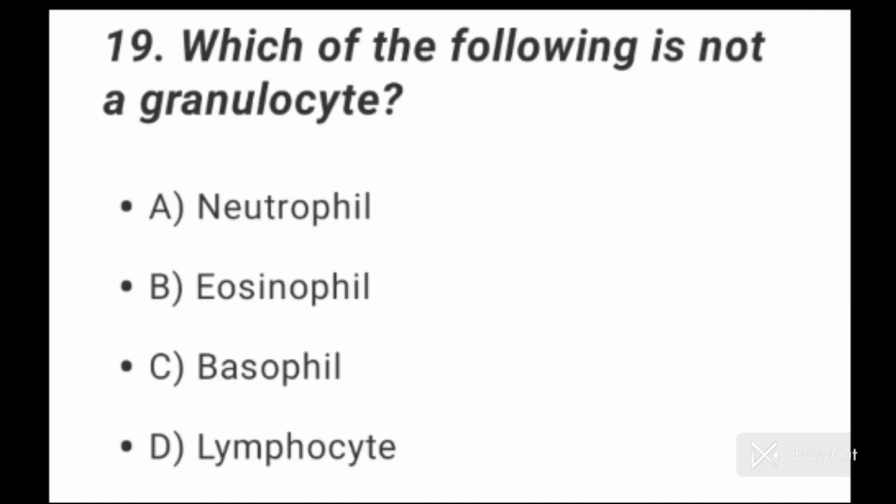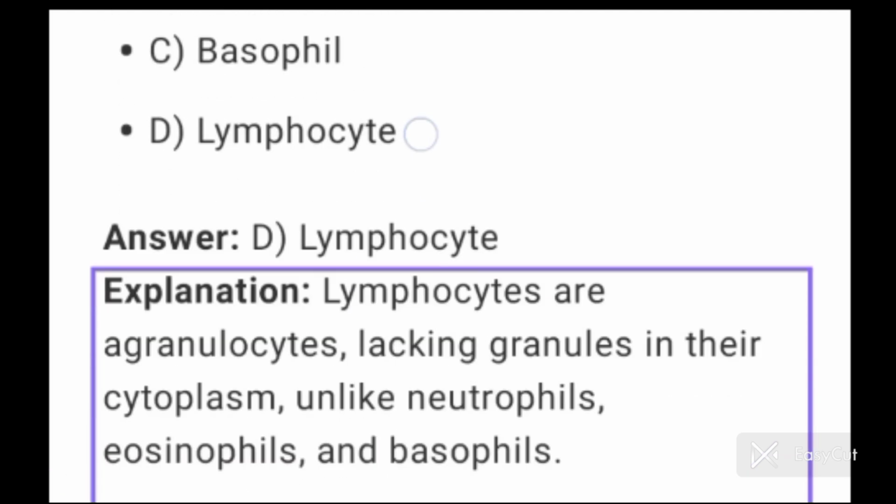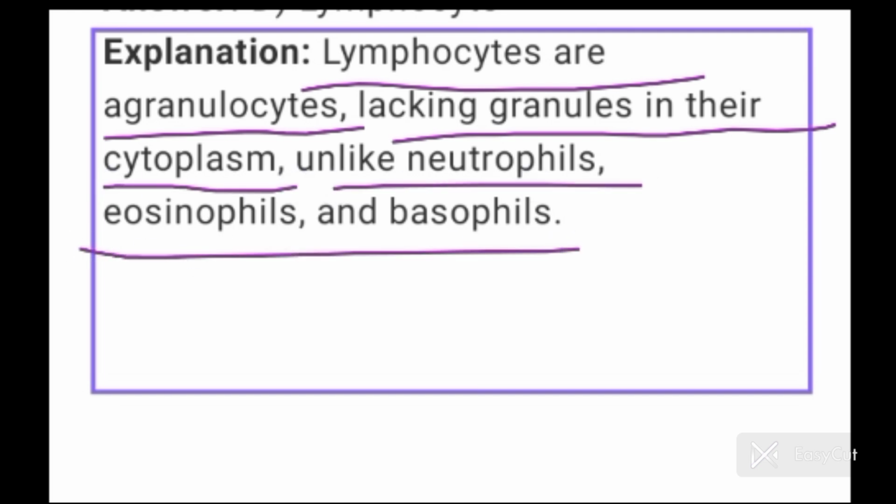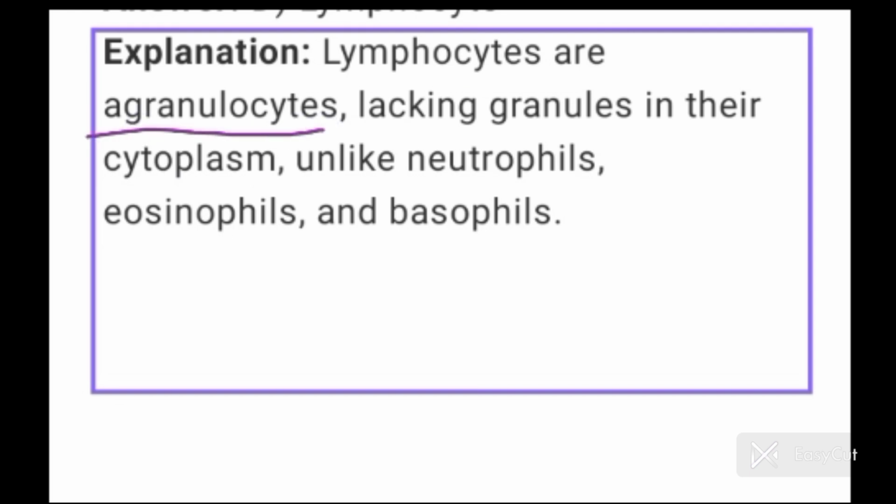Question number 19. Which of the following is not a granulocyte? So lymphocyte, option D, is not granulocyte. Lymphocytes are agranulocytes lacking granules in their cytoplasm, unlike neutrophils, eosinophil and basophil. Lymphocytes agranulocytes हैं. यहाँ पर lymphocytes के cytoplasm में granules absent होते हैं.